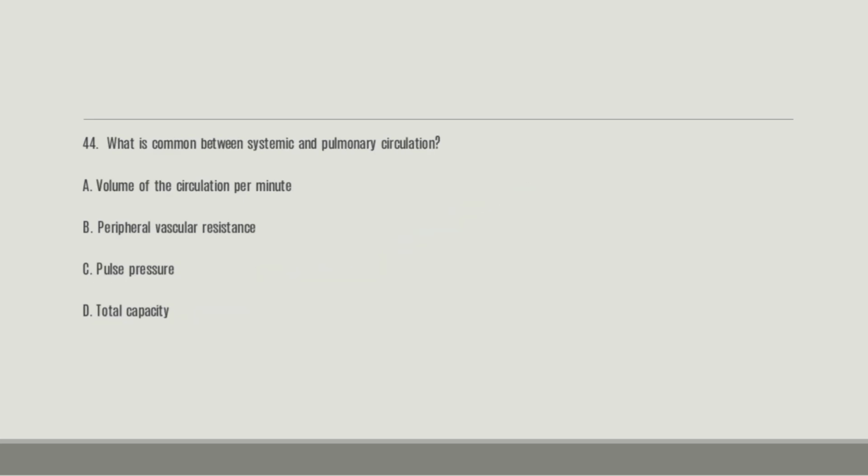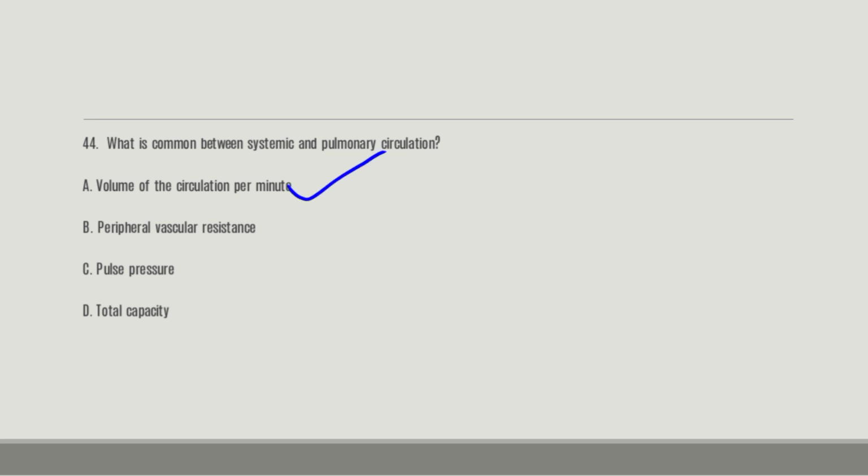Number 44. What is common between the systemic and pulmonary circulation? A, volume of the circulation per minute. B, peripheral vascular resistance. C, the pulse rate. And D, the total capacity. So which of the following is common between the systemic and the pulmonary circulation? And the right answer here is A, volume of circulation per minute.